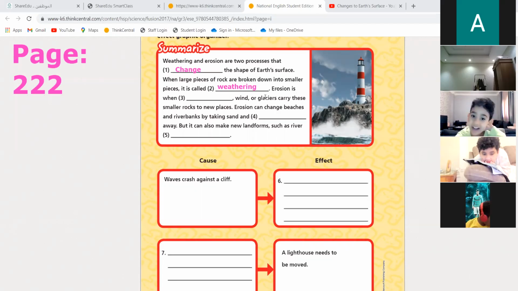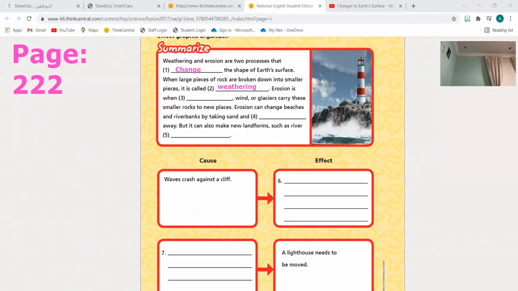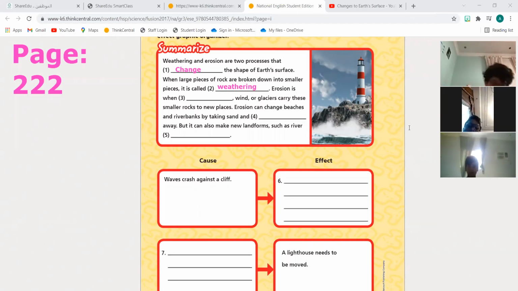Let's answer the questions together. Yes, yalla habibi, everyone. Okay? Rayan, Fahad, Jamal, Faris, Muhammad, I want everyone to answer. So, erosion is what? When wind and glaciers carry these smaller rocks to new places. Who will carry rocks to new places? Only wind and glaciers? Or is there something more? Yes. Water. Excellent. Water. Very good.